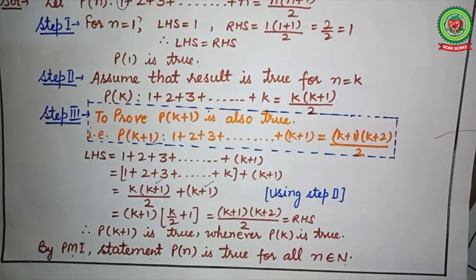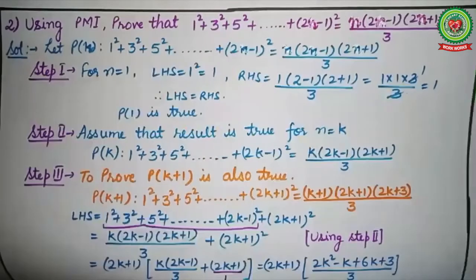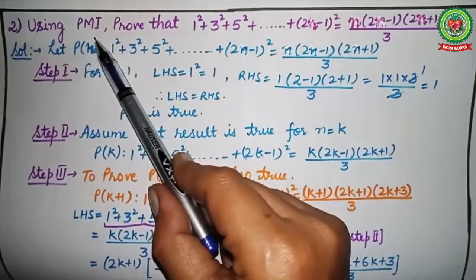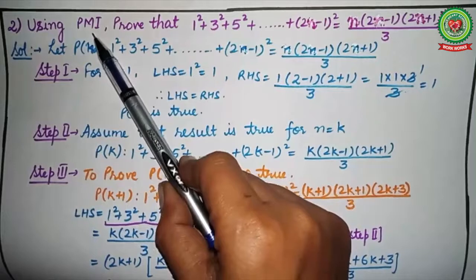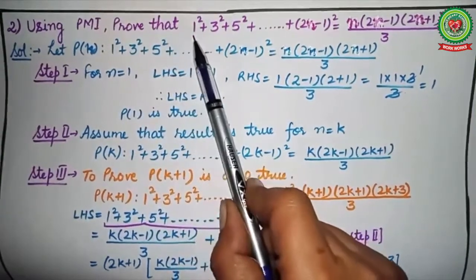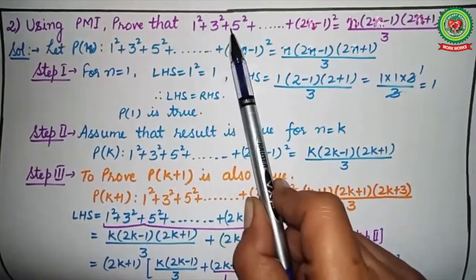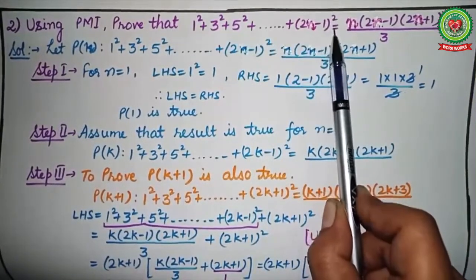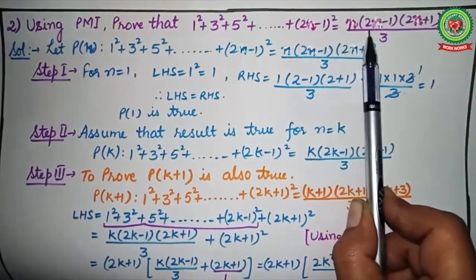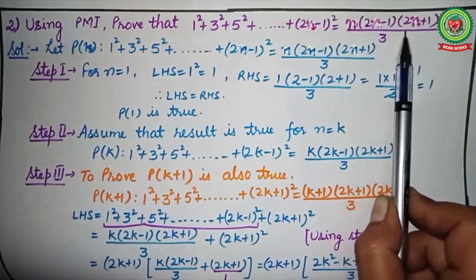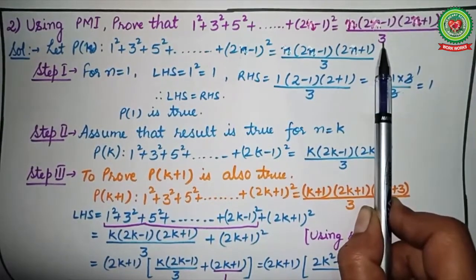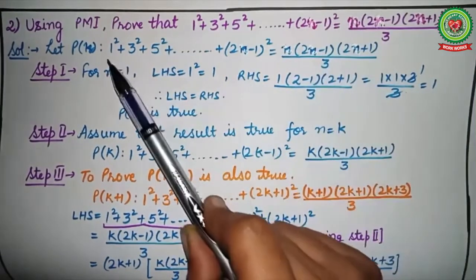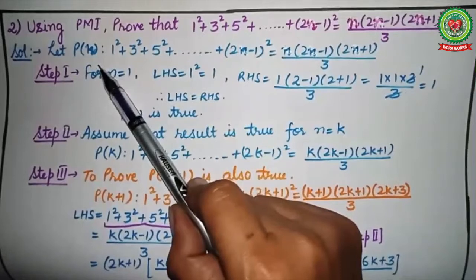Let's do one more example for the better understanding of the topic. Using PMI, that is principle of mathematical induction, prove that 1 square plus 3 square plus 5 square plus so on till (2n minus 1) whole square is equal to n into (2n minus 1) into (2n plus 1) upon 3. Again, firstly we will consider the statement as P(n).